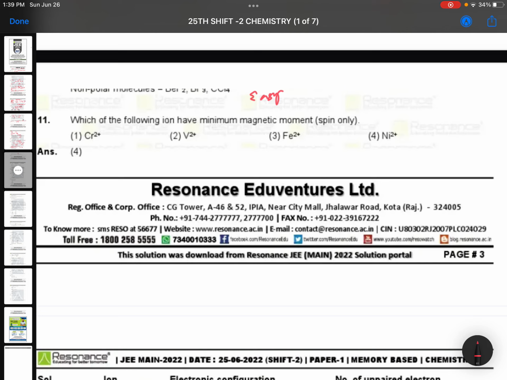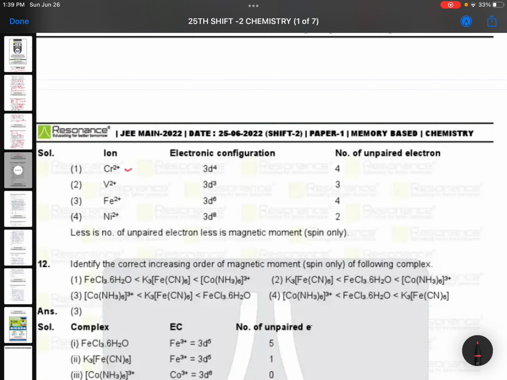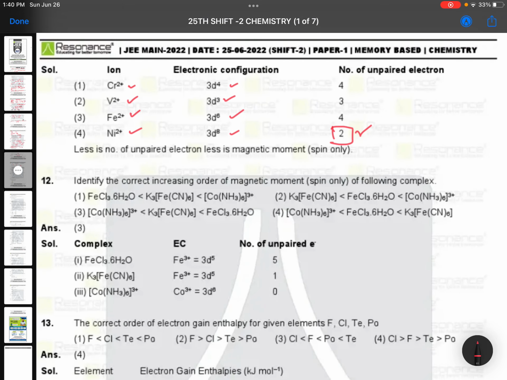Which of the following has minimum magnetic moment? Magnetic moment depends only on the number of unpaired electrons. Just see which has fewer or more unpaired electrons, and you get the answer. Cr+2, V+2, Fe+2, Ni+2: check the electronic configuration of all of these. Cr+2 is 3d4, V+2 is 3d3, Fe+2 is 3d6, Ni+2 is 3d8. So the minimum number of unpaired electrons you can notice in the case of nickel.